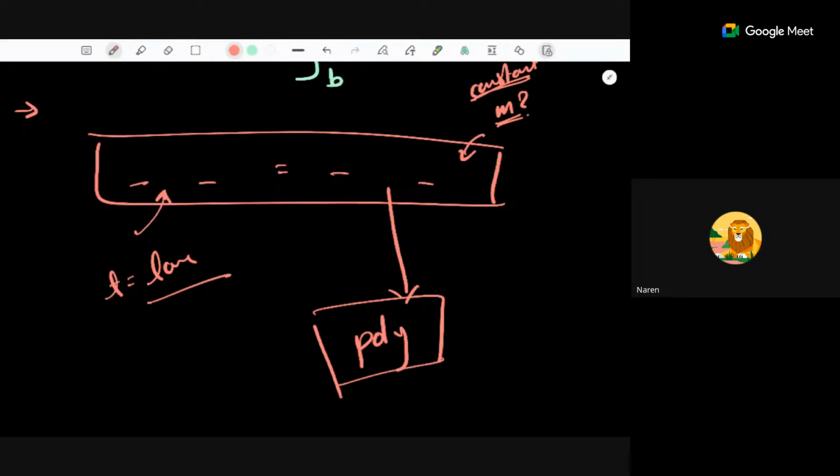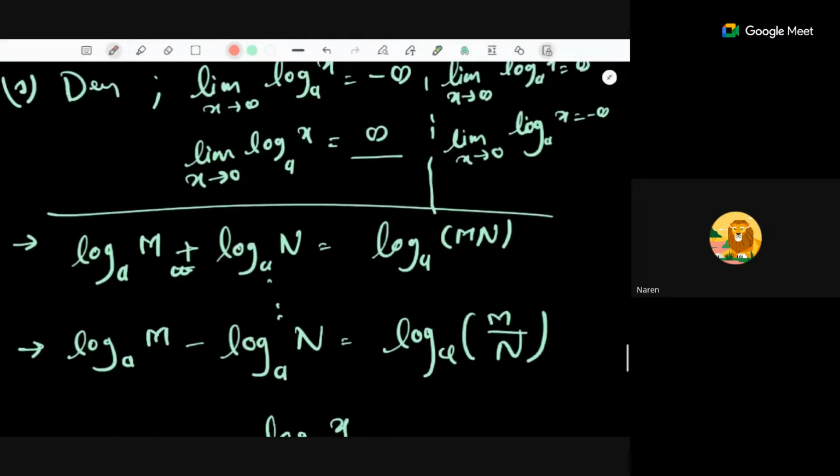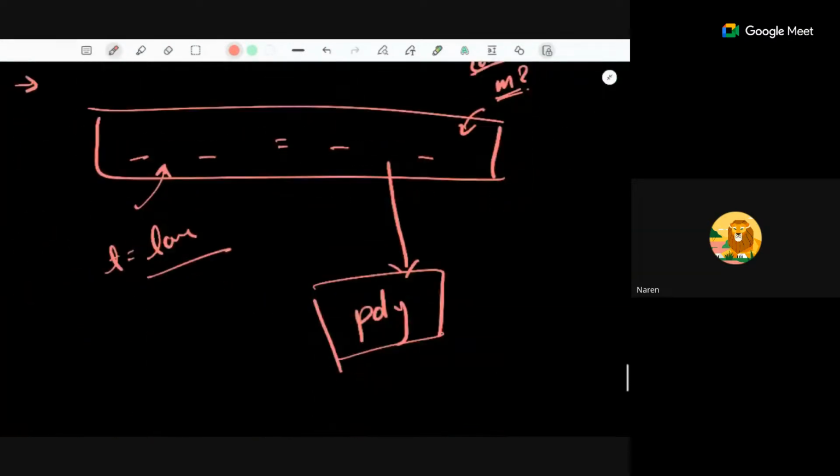This method is useful to solve these types of questions where you need to find a constant. Such questions you may find in your practice assignment or activities. So that's all about log function. Any doubt in log functions?